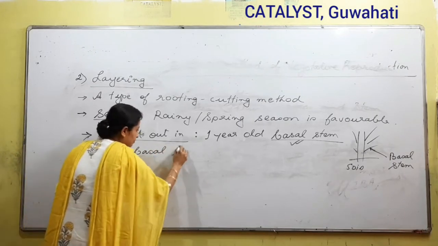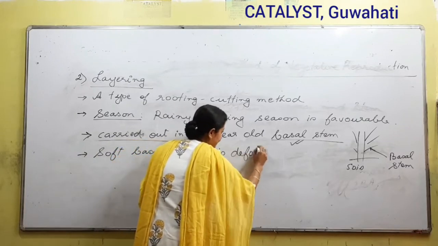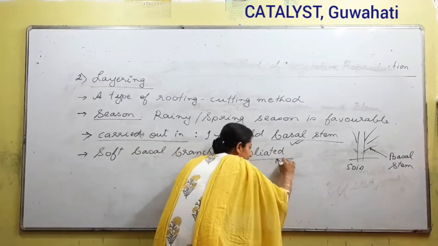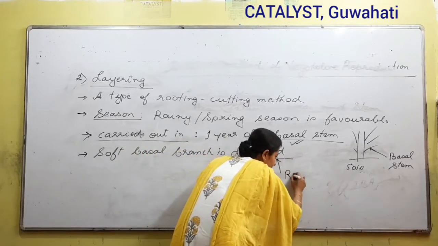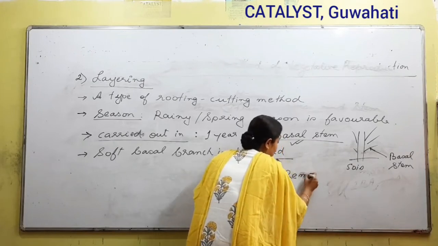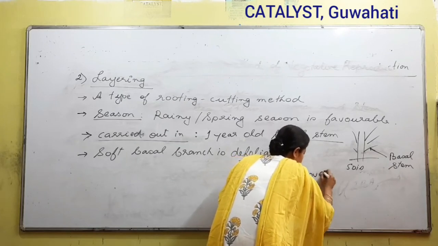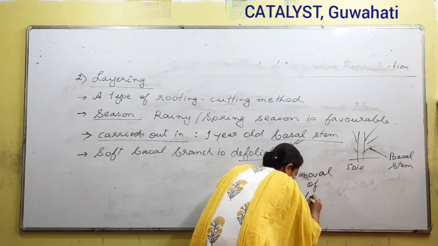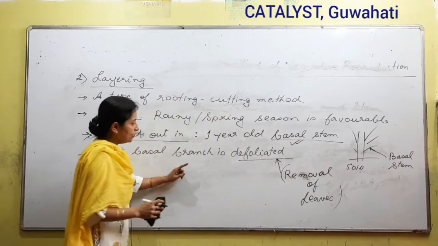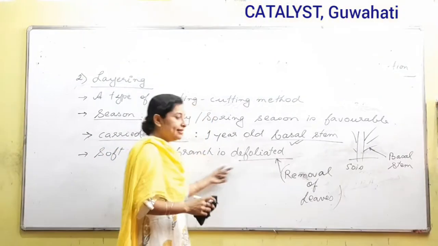A soft basal branch is defoliated. So what is defoliated? Removal of leaves is called defoliation. So the part we use for layering, first we remove the leaves, and that is why we are using the term defoliated.